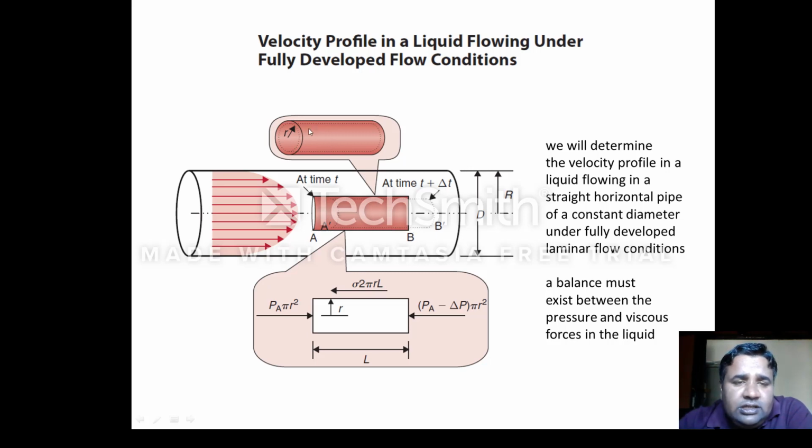On the top, you can see it looking like this. This is a small cylinder we have isolated, having a small radius r, and at any time t it was here, and after time del t it has shifted from A dash to B dash like this.